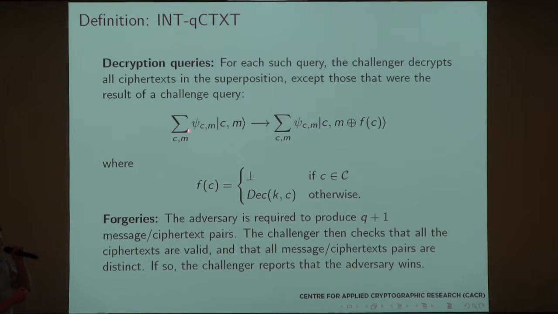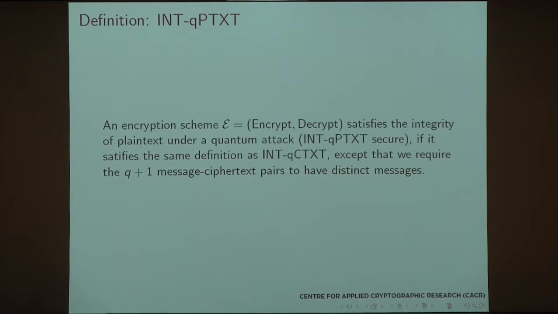And he can also obtain the decryptions. Again, he feeds in ciphertext in superposition, obtains decryptions in superposition, except that we're not allowed to take the challenge ones. And so he's required to produce Q+1 message ciphertext pairs. And we have the plaintext version of it, which is basically the same idea, except the message ciphertext pairs have to be distinct.